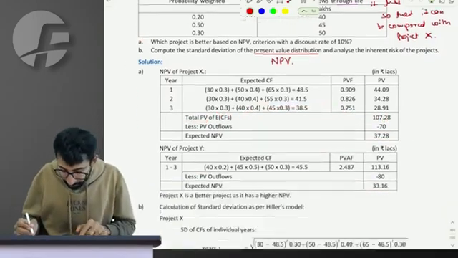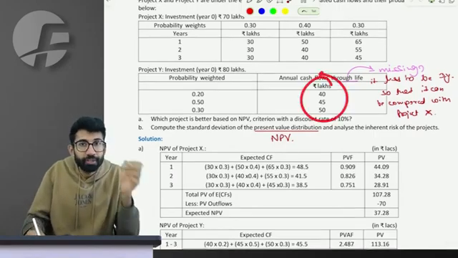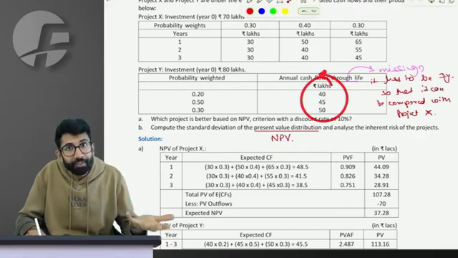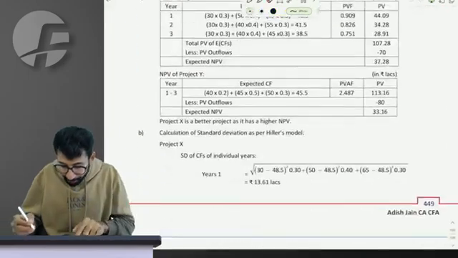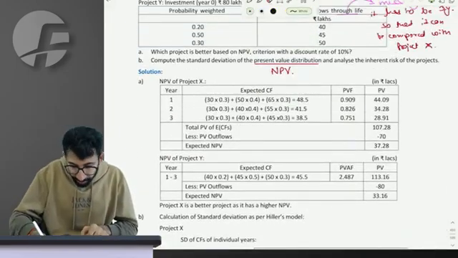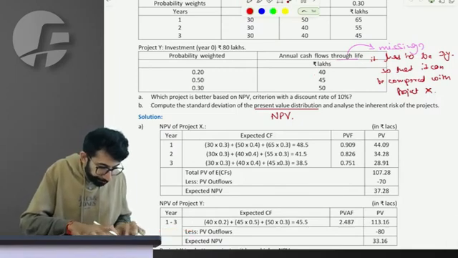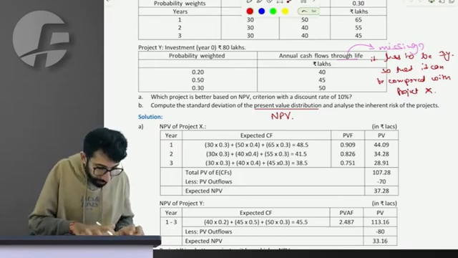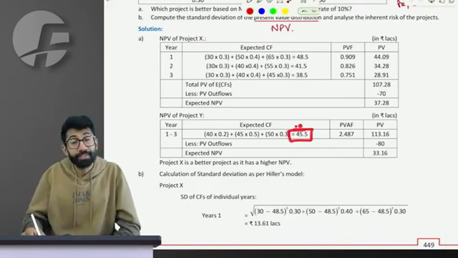Similarly, for the second project, it's easy. Every year I have the same cash flow, so rather than the present value factor, I can use the present value annuity factor. Could you get this line? For years 1 to 3, the expected cash flow is 40 multiplied by 20%, plus 45 multiplied by 50%, plus 50 multiplied by 30%, which is 45.5 every year for the next 3 years.